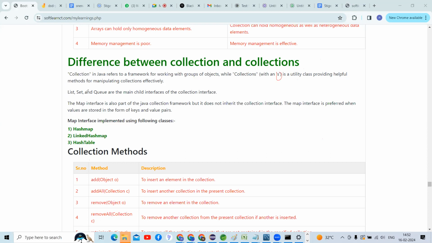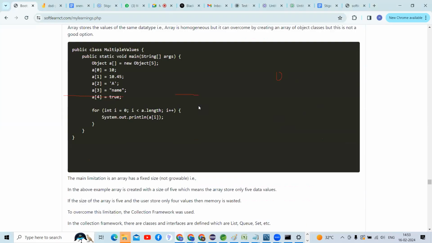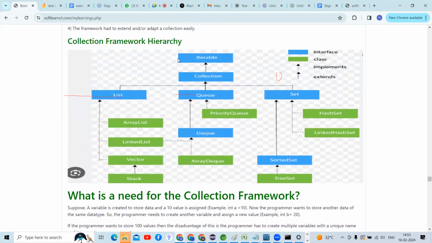List, set and queue are the main child interfaces of the collection interface, guys. Go and check your hierarchy: collection is the interface, and there are three child interfaces. What are those? List, queue and set, guys.